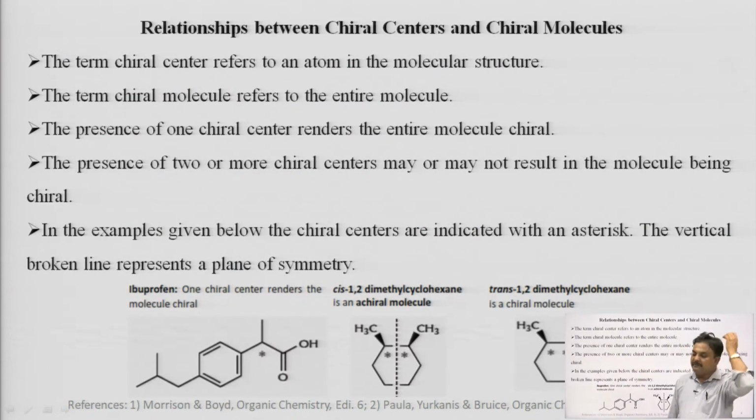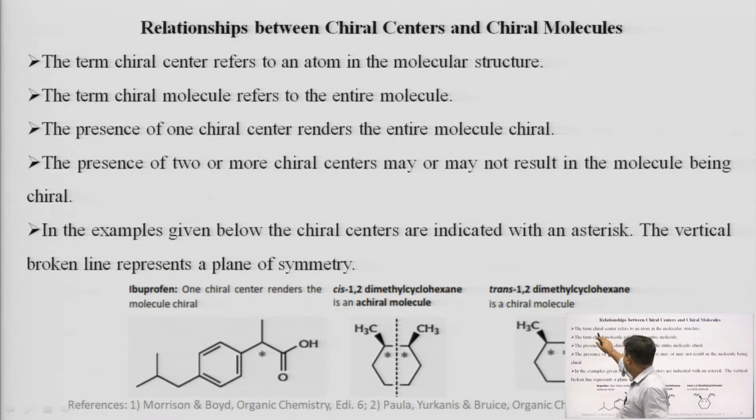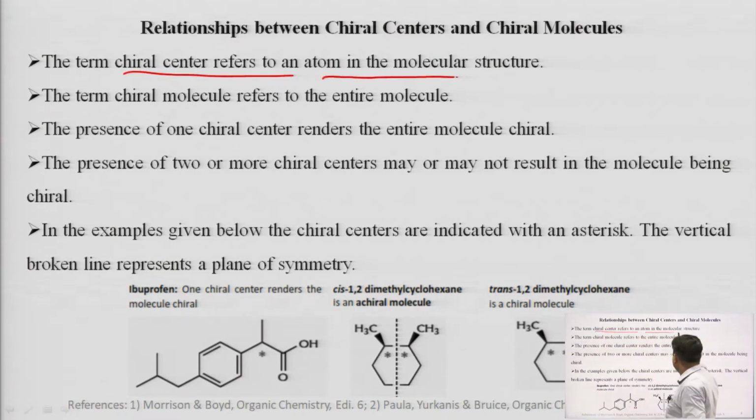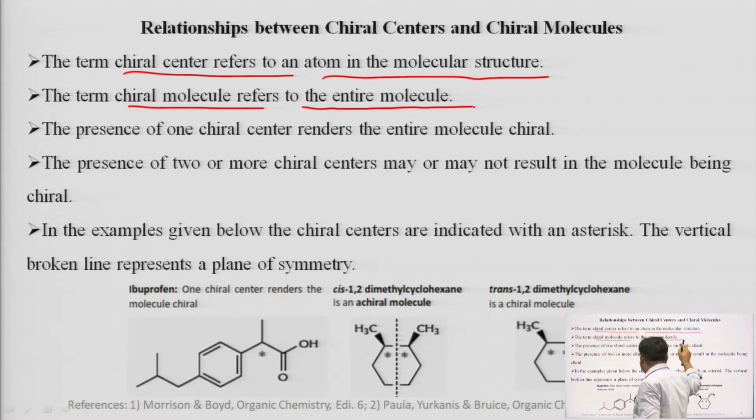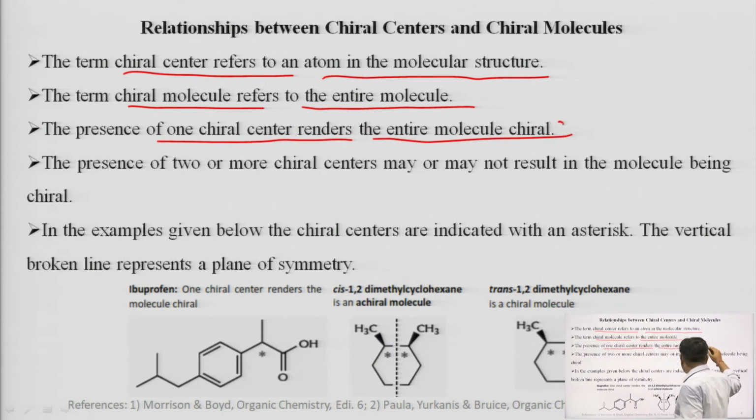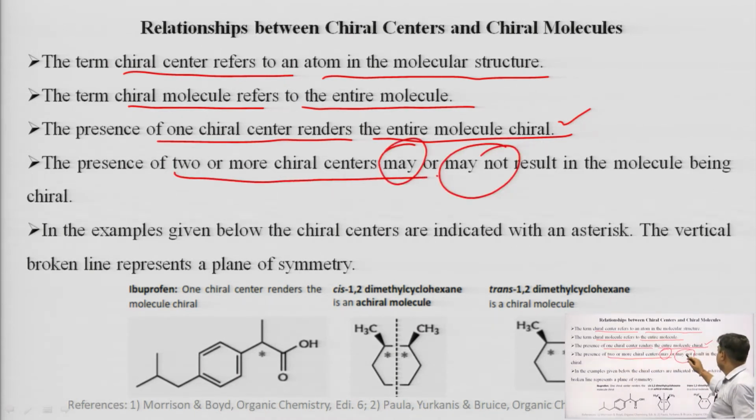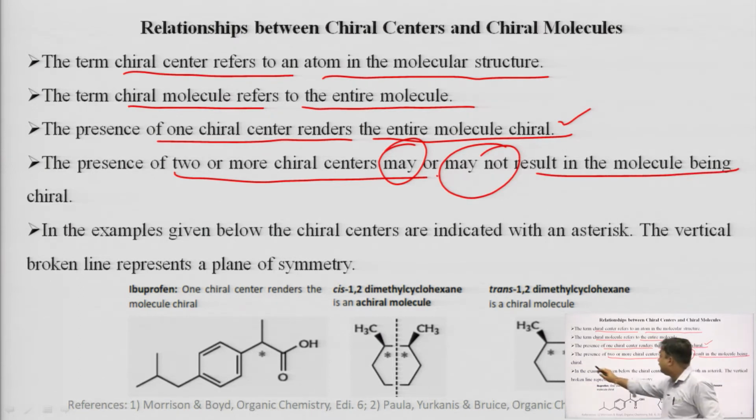So, there is a relationship between chiral center and the chiral molecules. I told you already, the chiral centers refer to an atom in a molecular structure, the chiral molecule refers to the entire molecule. The presence of one chiral center renders the entire molecule chiral, important point. The presence of two or more chiral centers may or may not result in the molecule being chiral.